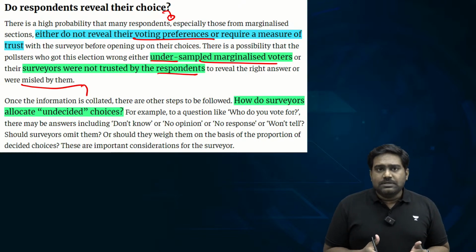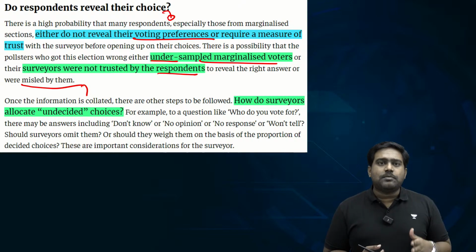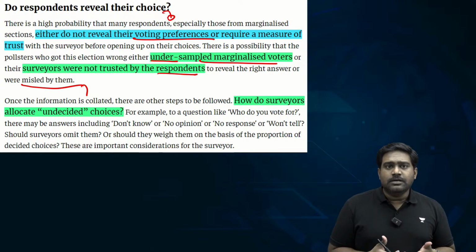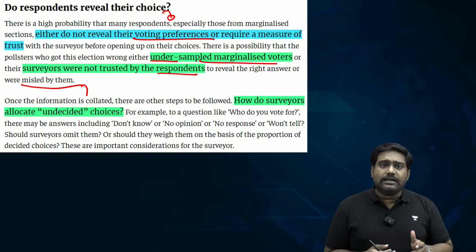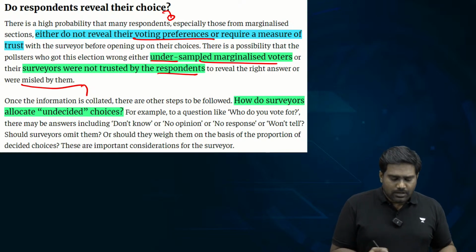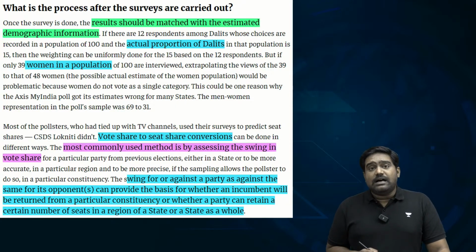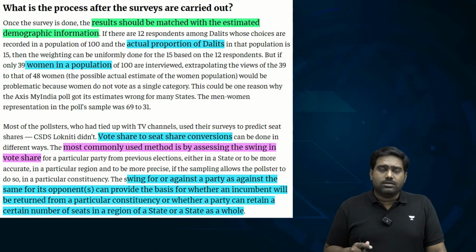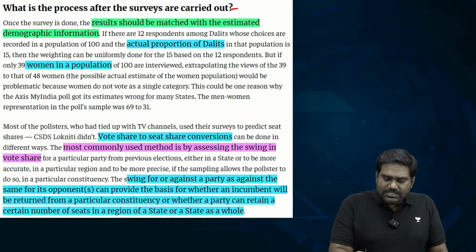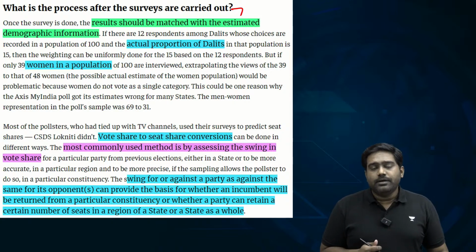So the best possible thing the surveyors can do is to ensure that the questionnaire is properly designed, the right questions are asked, and the replies collected in a discreet manner. So this is extremely crucial to get the best possible answer, the most honest answers from the voters. Then finally, the last step where the surveyors go wrong, where these agencies go wrong, is with regard to the projection that they do, the statistical method they apply.